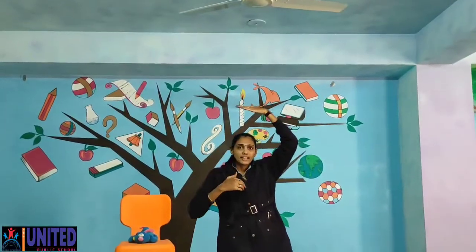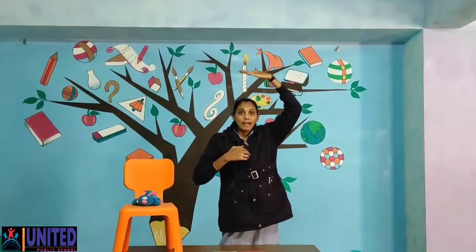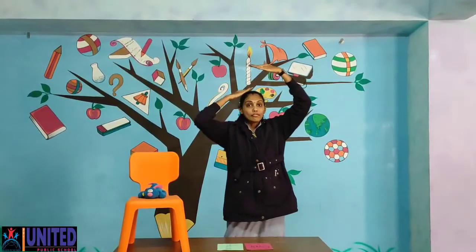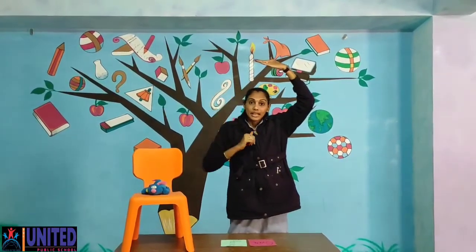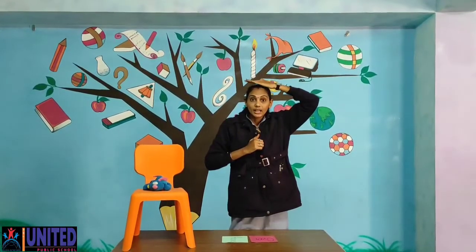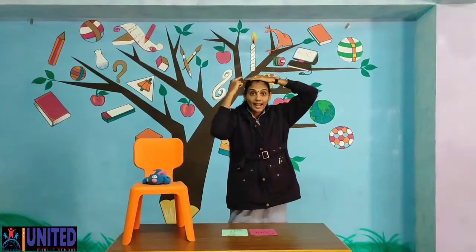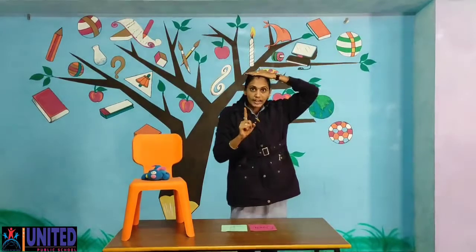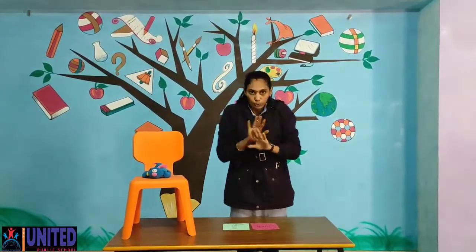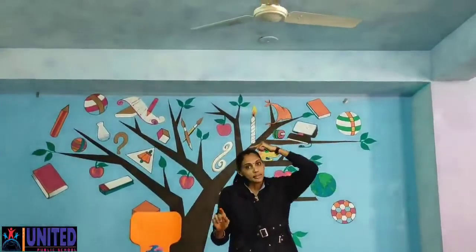Okay, or if I place my hand here only, so you will say ma'am, your hand is above your head. ये जो hand है आपका आपके head के ऊपर है. But if I keep my hand here, so you will say ma'am, your hand is on your head, because देखो I am touching my head and hand with each other. You get it beta? What is the difference between on and above? In on, no distance or gap will be there, and in above, a distance or a gap will be there. So that is called above.